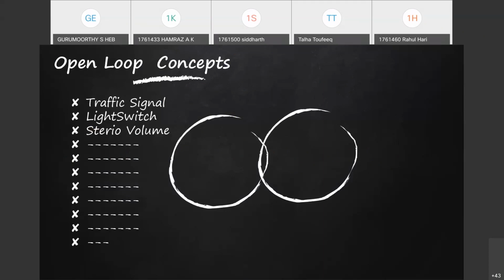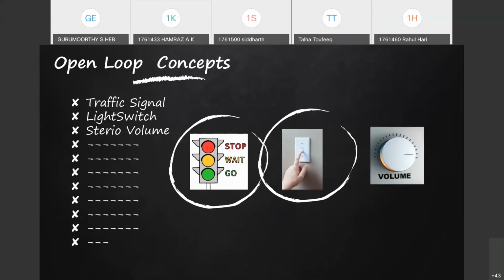If you change the input only, the output will change. Take a traffic signal, where the different lights are set for a predetermined time. It will act according to that only.